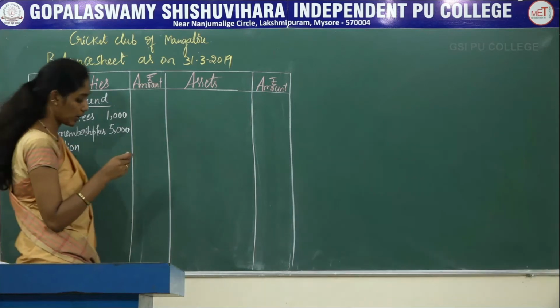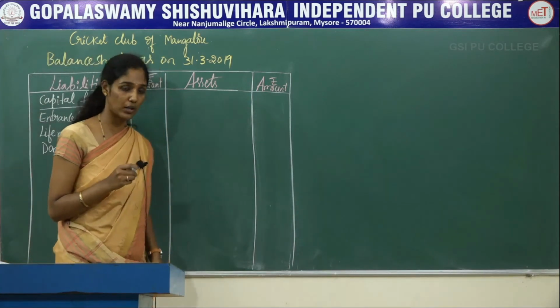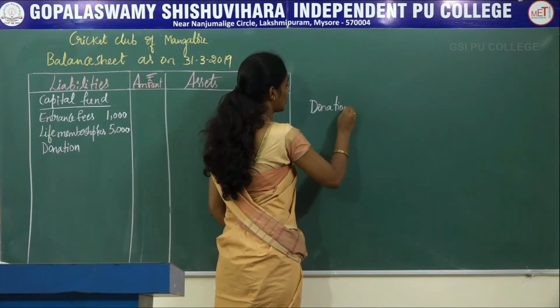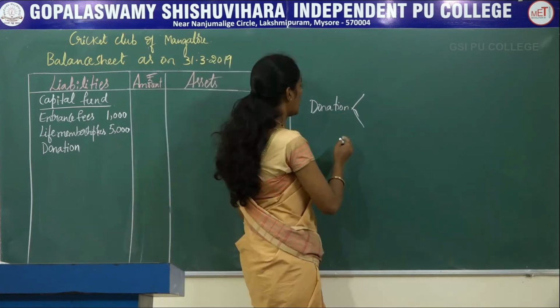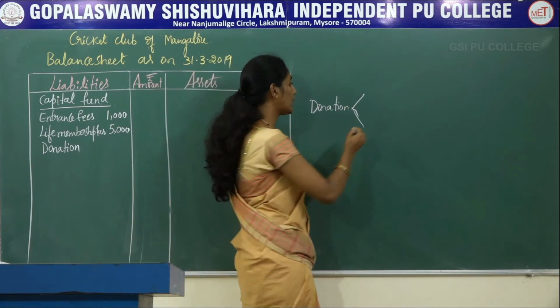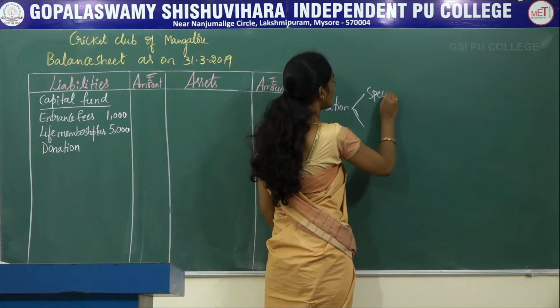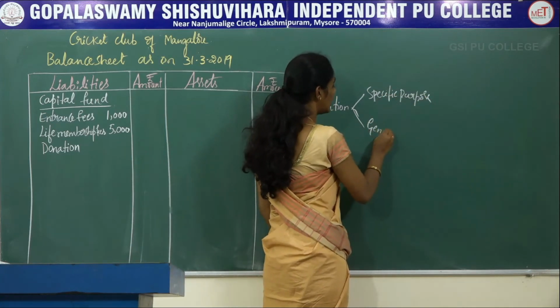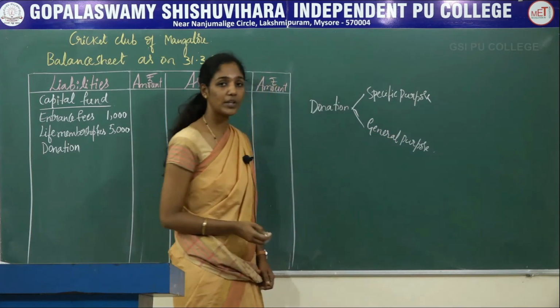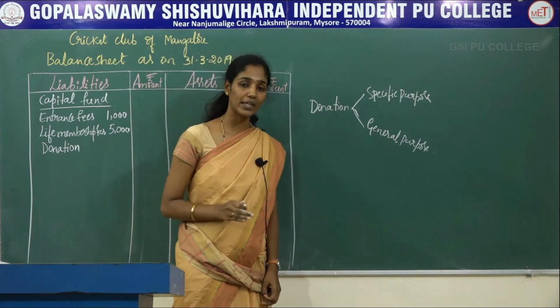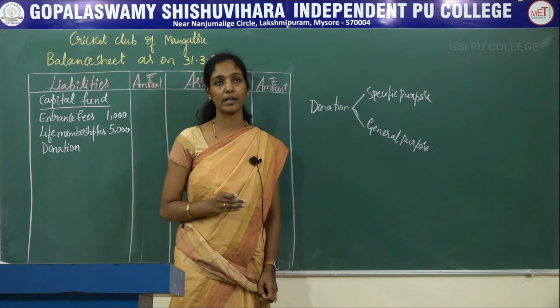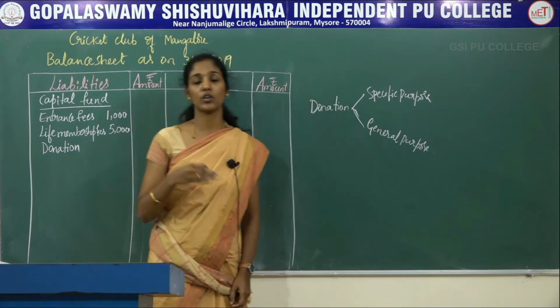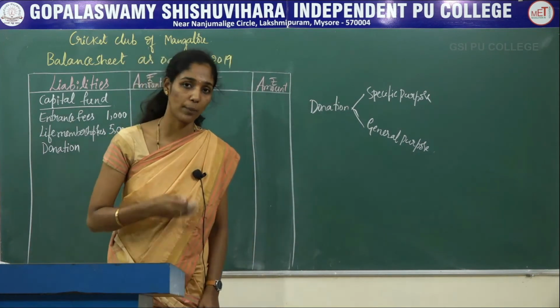See here in the donation there are two types of donation. Donation can be divided into two. One is for specific purpose and the second one is general purpose. So if the donation is received only for a specific purpose like donation for building, donation for library, donation for pavilion, donation for swimming pool,